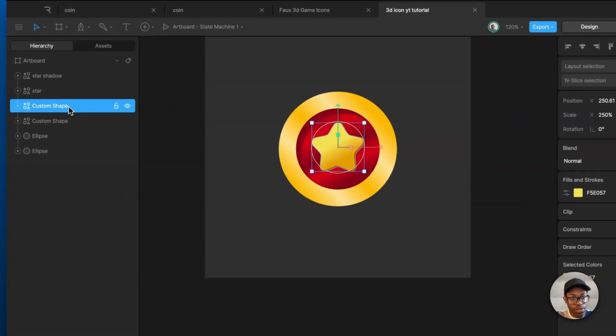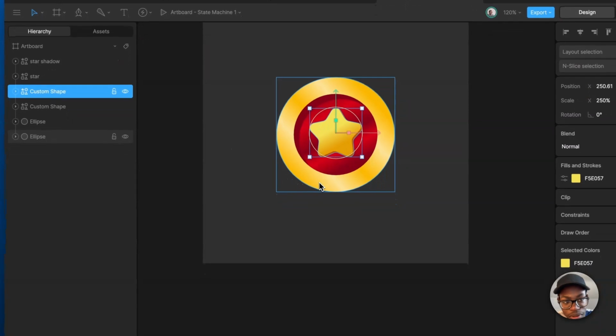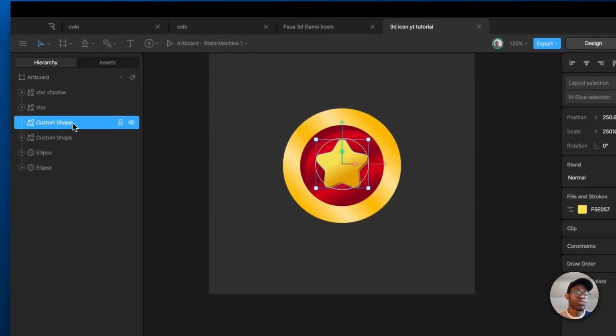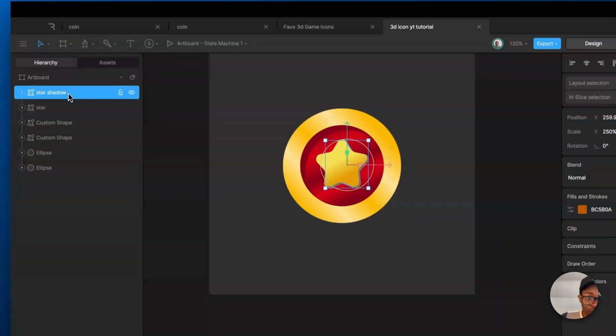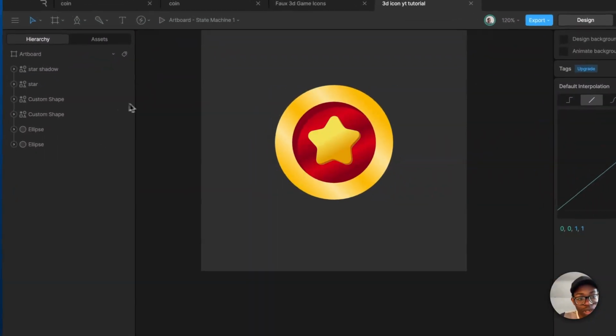What's this? Let's see if you remove it. One thing I've noticed about Rive is that when you do those subtract things in Figma and bring it to Rive, it always has this extra custom shape. So now this is star shadow. If you edit, now if you edit on again as well, let me just do this. If you edit as well,